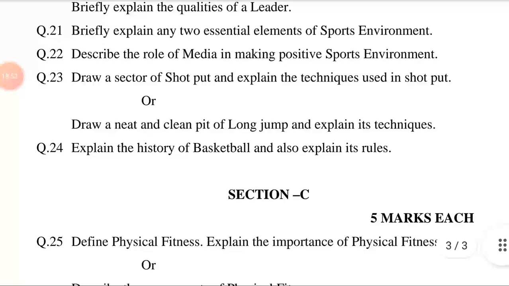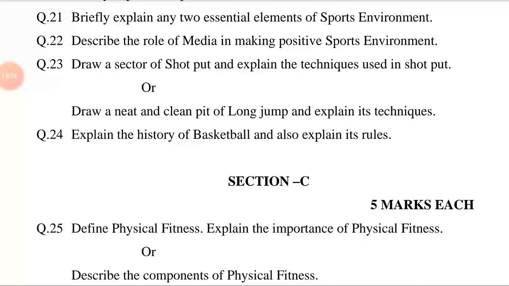Question number 21. Briefly explain any two essential elements of sports environment. This question is related to chapter number 5, Sports and Environment. The answer may be, first of all, introduction. Health is the basis of human life. Only a healthy individual can reach the apex of success. Bacon says that a healthy body is the guest house for the soul and the den for the weak and diseased. Essential elements of sports environment are as under.